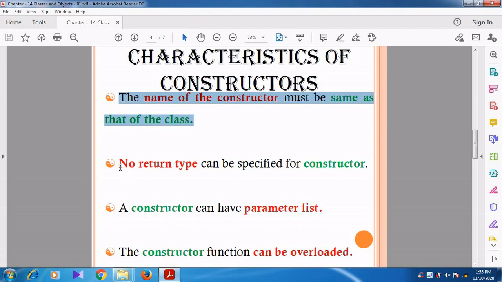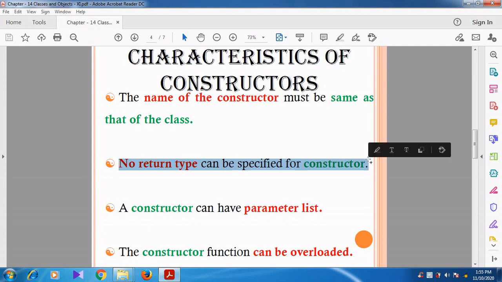And then no return type can be specified for a constructor. There is no return type, which means there is no data type for a constructor, because it is not associated with any data type. So that's why they say no return type can be specified for a constructor.